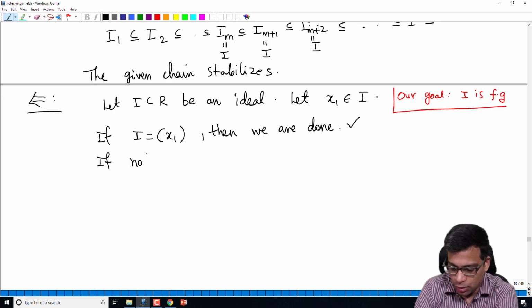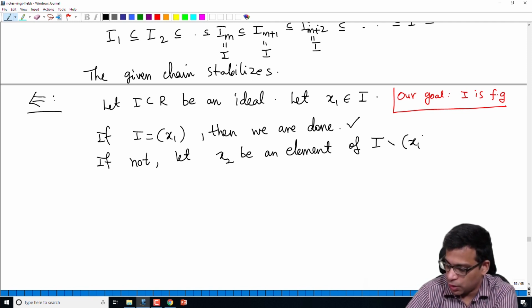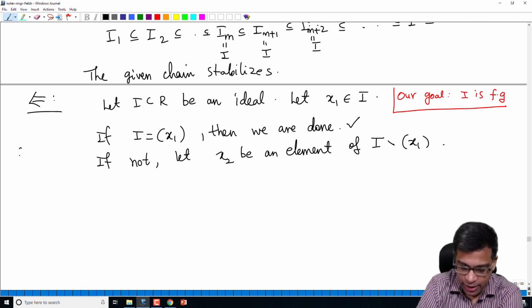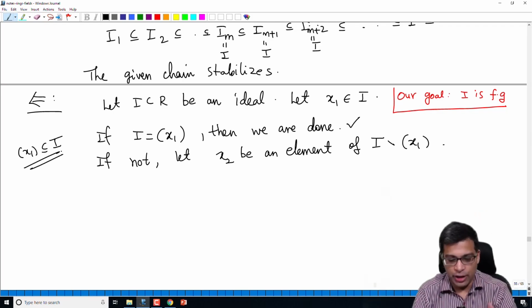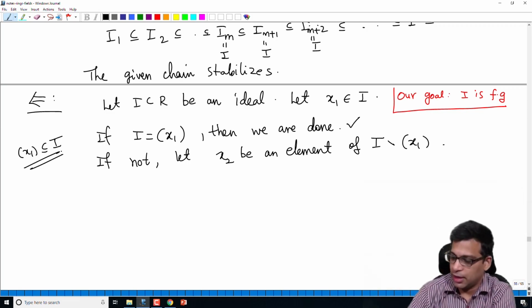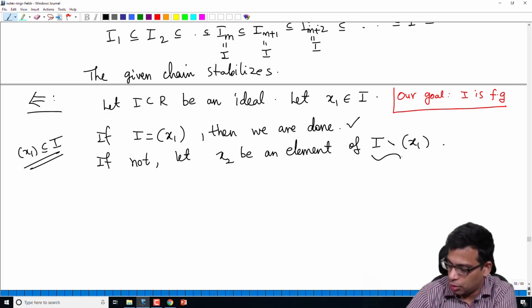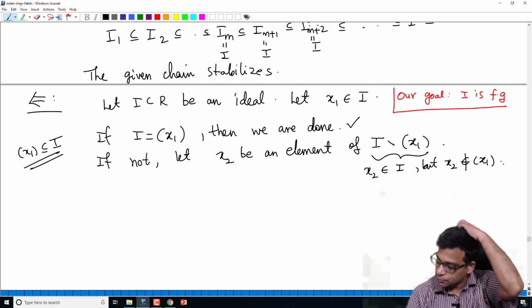If not, let x2 be an element of I minus x1. Remember, x1 is in I, so the ideal generated by x1 is certainly going to be contained in I. If they are equal, we are done. If not, I is strictly bigger than the ideal generated by x1. So we take an element that's in I, not in x1. So that means x2 is in I, but x2 is not in x1. Okay.